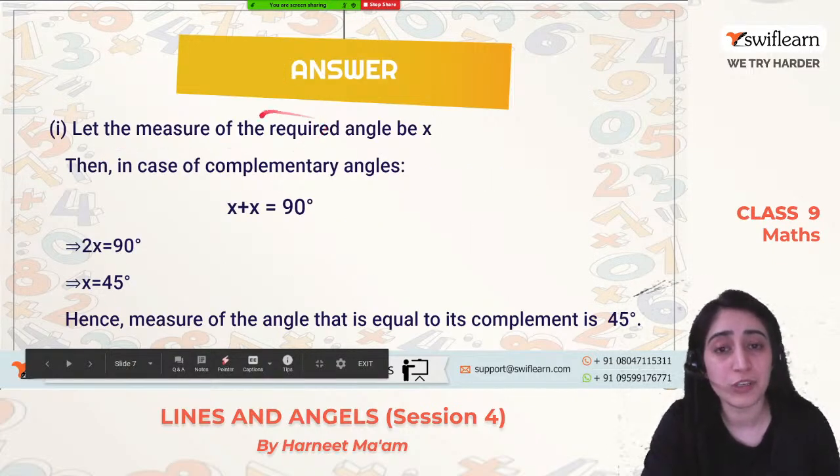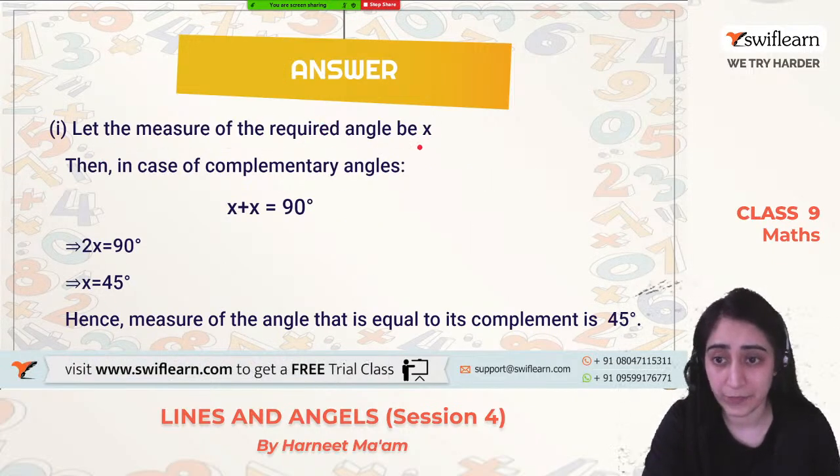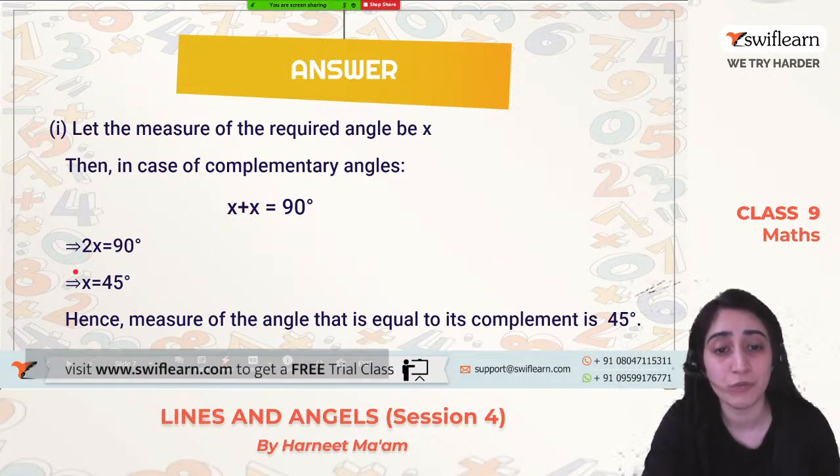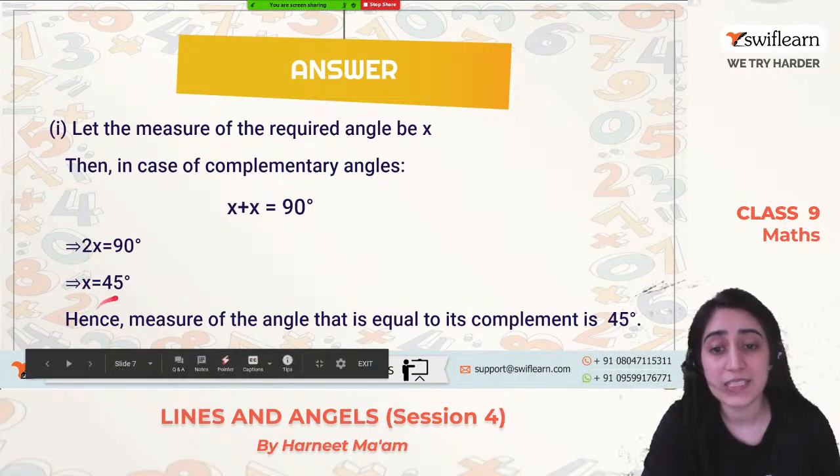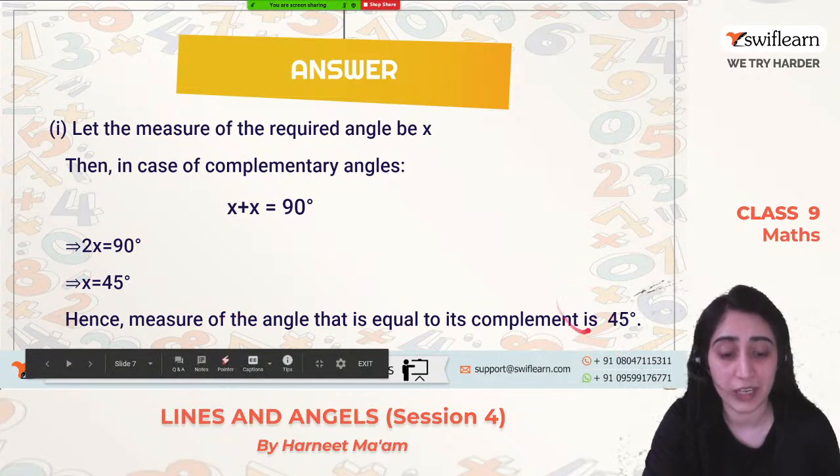So let the measurement of the required angle be x. Then in the case of complementary angles, we know the sum of both the angles should be 90 degrees. So x plus x comes out to be 2x, which equals 90 degrees. On solving it, we get the value of x equals 45 degrees. Hence, the measurement of the angle equal to its complement is 45 degrees.